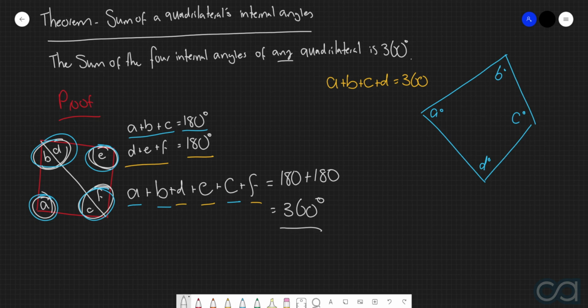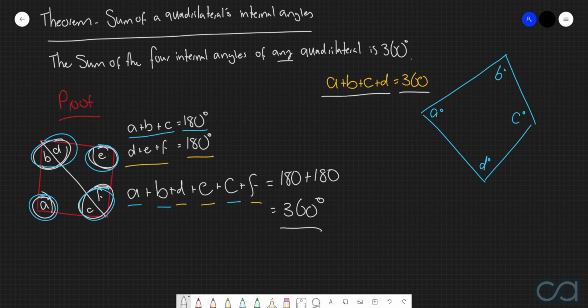Now, in terms of the types of questions that we're going to get regarding this theorem here, they're more or less going to be the exact same as the types of questions that we got from the triangle theorem. In that, we're going to be given some quadrilateral with some known angles and with some unknown angles. We're then just going to apply this particular theorem that if you add up the four internal angles, the result is 360 degrees.